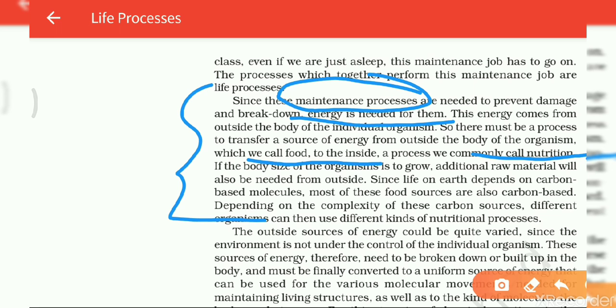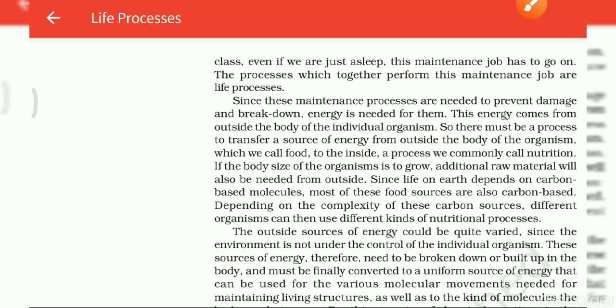It means for the maintenance process, nutrition is very important. This line is very important, students. Now, if the body size of the organism is to grow, additional raw materials will also be needed from outside, since life on earth depends on carbon based molecules. In a simple way, we can say that life on earth depends upon food which contains carbon based molecules. Means in the food, carbon is present.